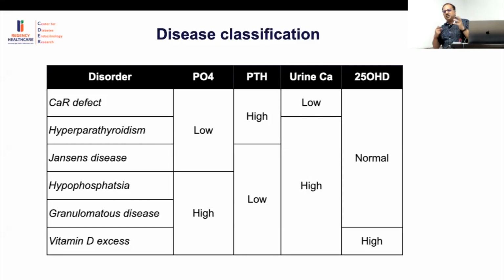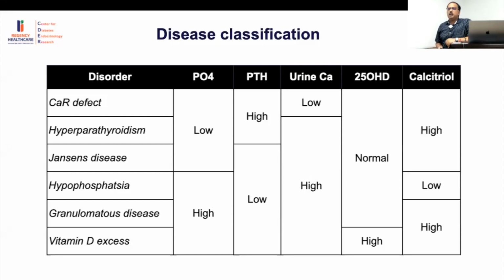Vitamin D, of course, if you have a history, you can think of vitamin D, and calcitriol. If you're talking about the setting of a vitamin D dependent cause, you have a high phosphorus, but your 25 OHD is not high. Then you do calcitriol in that setting, and PTH is 0. So mainly these first three, phosphorus, PTH, and urinary calcium, will give you the diagnosis in most cases. That's what is most important.